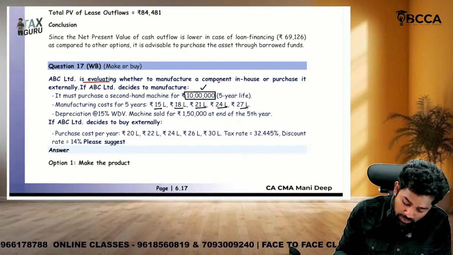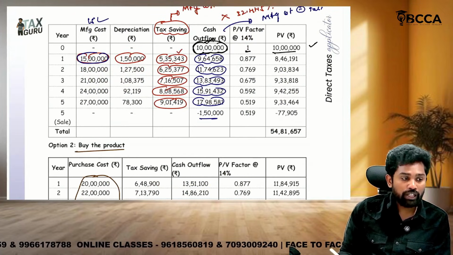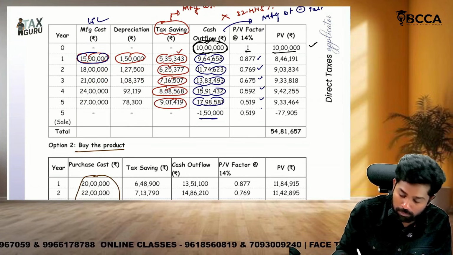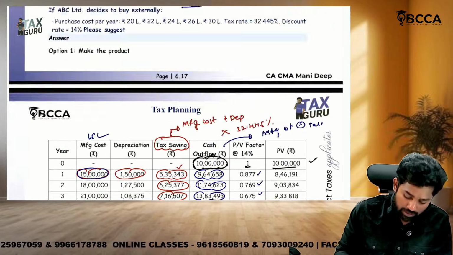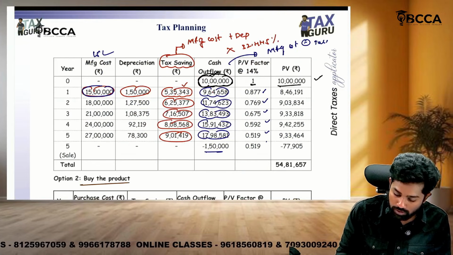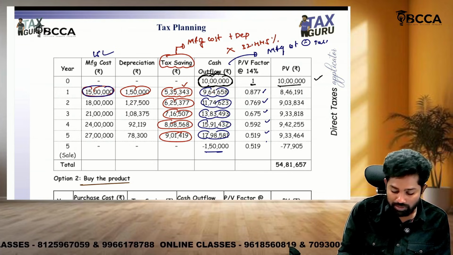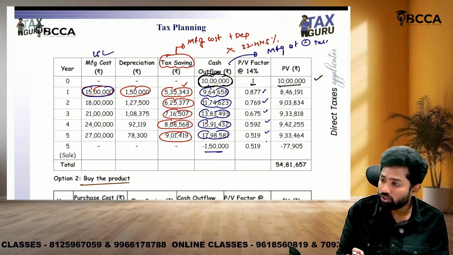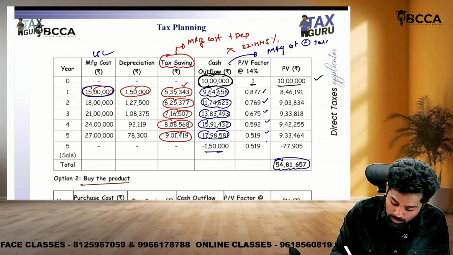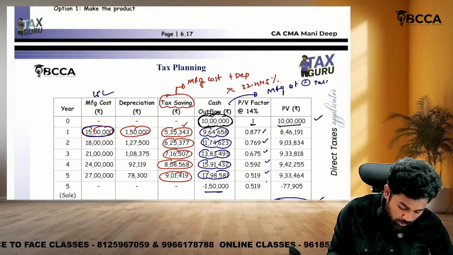In year 5 you can sell the old machine for a scrap value of 1 lakh 50, so you have an inflow of 1 lakh 50 as well, which is also taken. Then you discount with the present value factor at 14%. How do you get the present value factor? 1 divided by 1.14. If you press it one time you get 0.877, 2 times 0.769, 3 times 0.675, 4 times 0.592, 5th time 0.519. Then if you multiply, you get the total cash outflow in this option: 54,81,657.